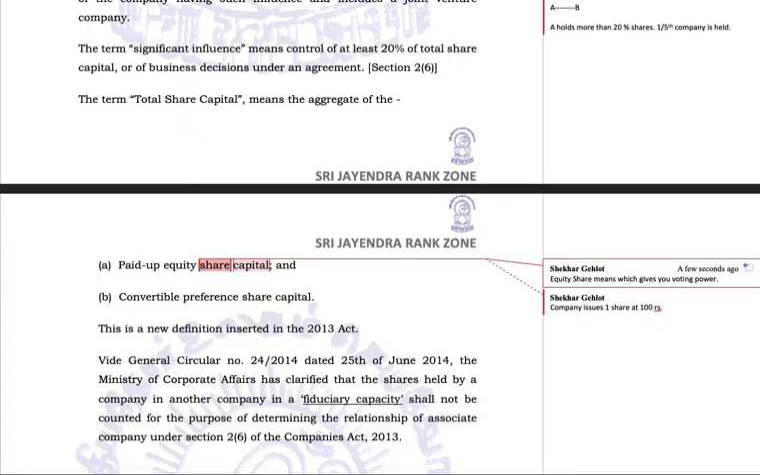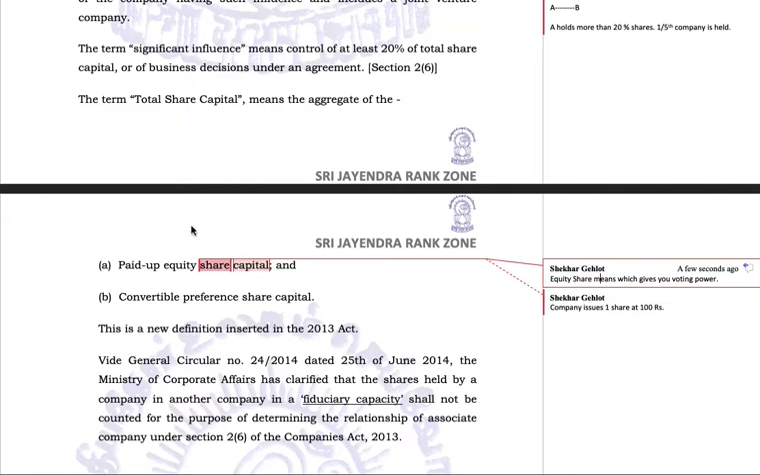Equity share is a voting power. We have different categories of shares. Some categories of shares, like preferential shares, do not provide you a voting power. You may be holding any number of preferential shares, but you do not have a voting power. You cannot vote in the resolutions of the company.